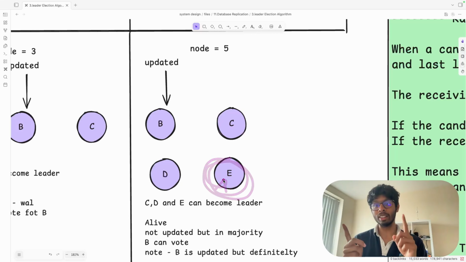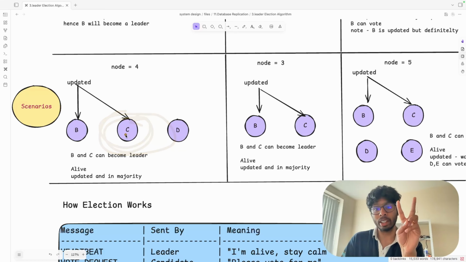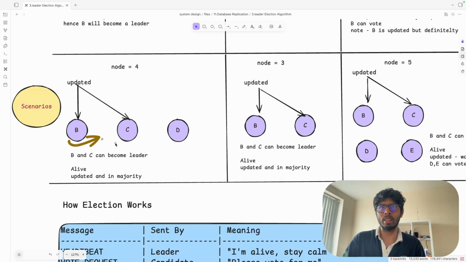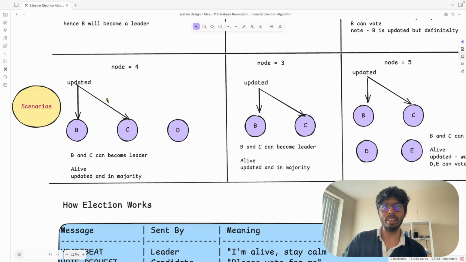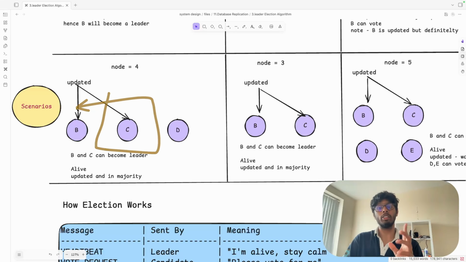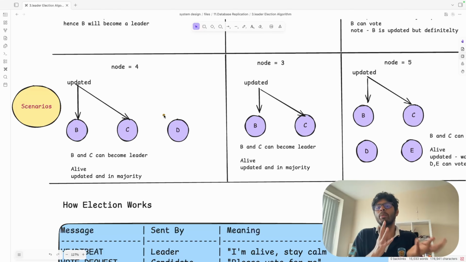Now I created some more scenarios. Okay, these I will not take that much time because we discussed everything in detail. Let's say for example, B and C both are the most updated ones. Now again, we are in the territory of the split brain problem because B and C both have the updated logs. The only solution between them is which one is going to start the election. If B started the election, it will become the leader. If C started the election, it will become the leader. Hence, you will be able to solve the split brain problem in this situation.